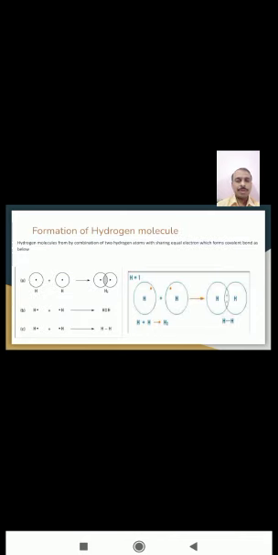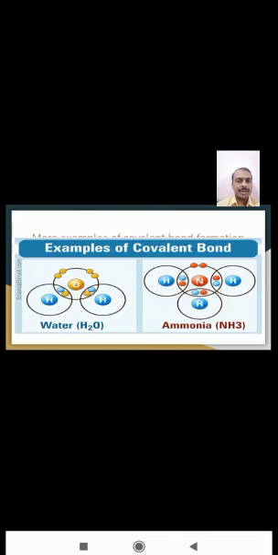Now see, this is the simplest example, the formation of the hydrogen molecule, which consists of a covalent bond. In both hydrogen atoms, each has one electron, and to complete the octet each requires one electron, so they mutually share the electron, which forms the hydrogen molecule having a covalent bond. These are other examples of covalent bond formation: water molecule and ammonia molecule. These are the characteristics of covalent bond.